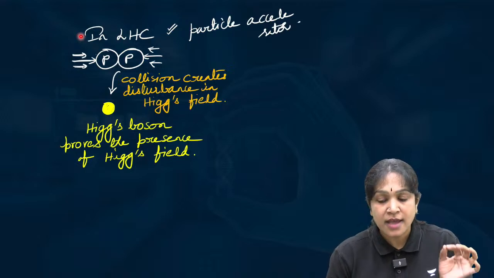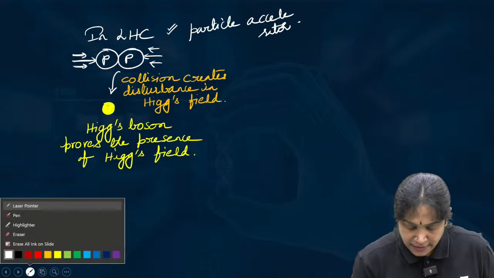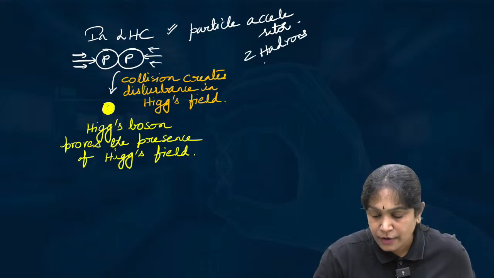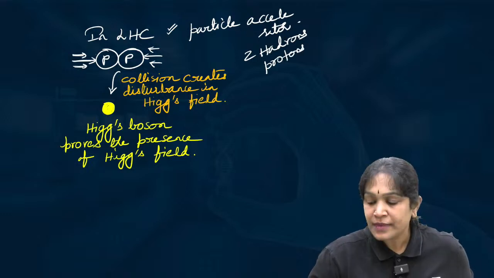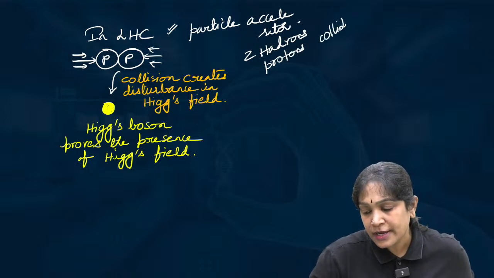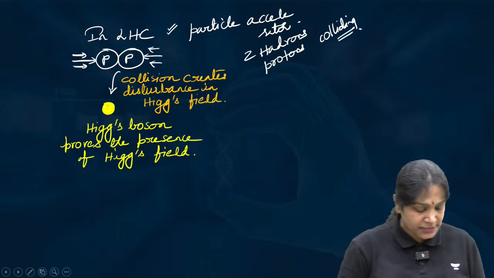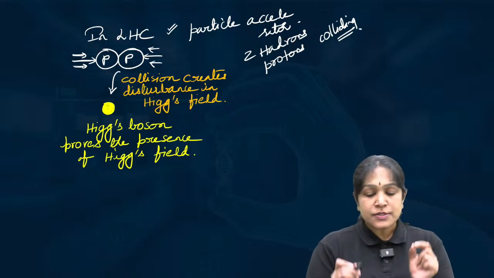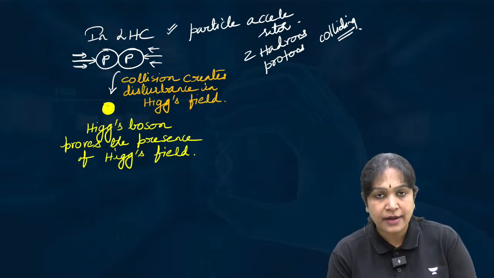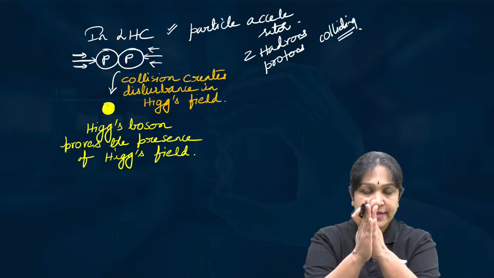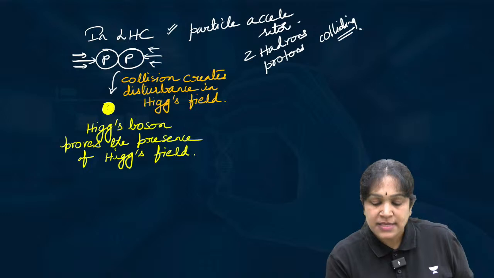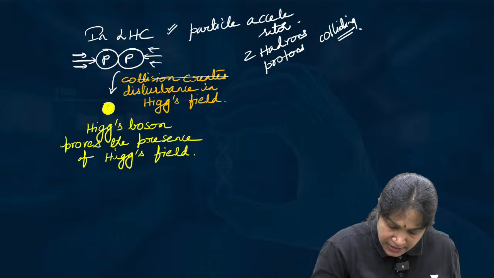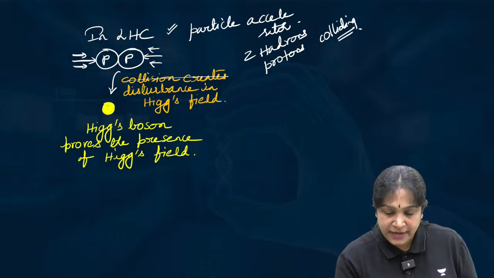Why is it called the Large Hadron Collider? Because two hadrons, two protons, are colliding. Therefore, it is called the Large Hadron Collider. Is it clear? So in this instrument, when these two protons collide with each other, what happens? This particular collision creates disturbance in the Higgs field. I hope it is clear.